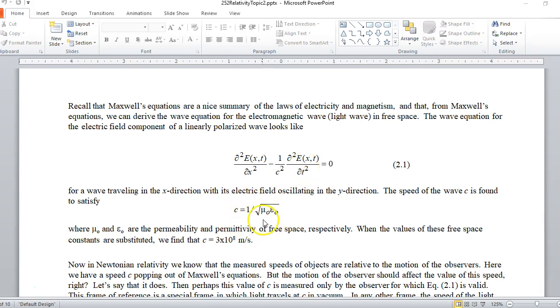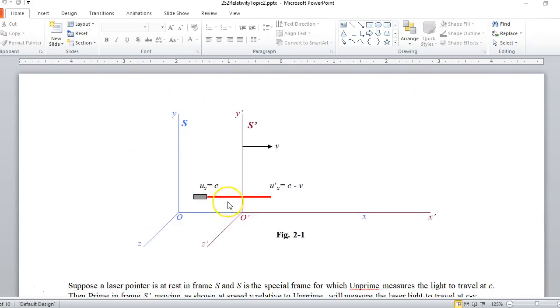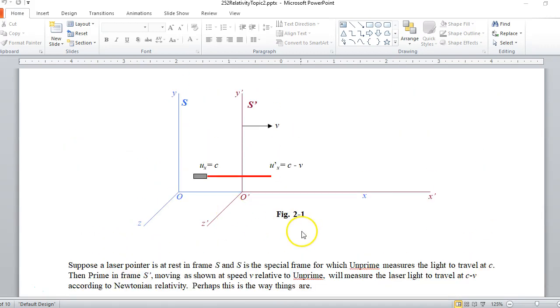It should be 1 over the square root of mu naught epsilon naught, right? You put the values in there and you get 3 times 10 to the 8 meters per second, the value we've been using. But then the question comes up: that's the speed of light relative to who? Take a look at this picture. Let's say it's the old S prime diagram we talked about in topic 1.